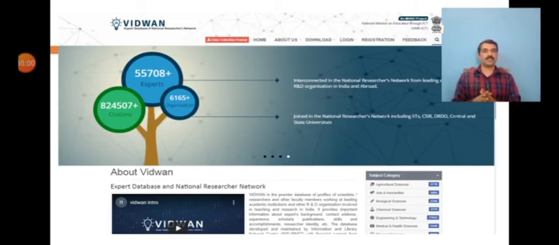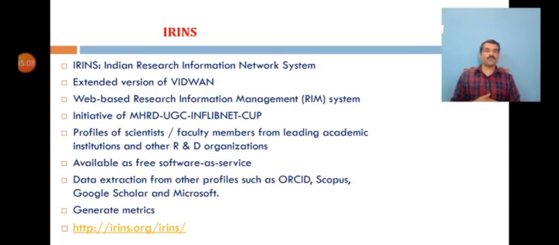You just search with the URL and you will be able to find this. And the next one is the upgraded version of Vidwan, which is IRINS. I think you might have heard about this also. This is a new concept, the Indian Research Information Network System. Actually, it is an extended, revised version of the Vidwan profile, but with different kinds of options.